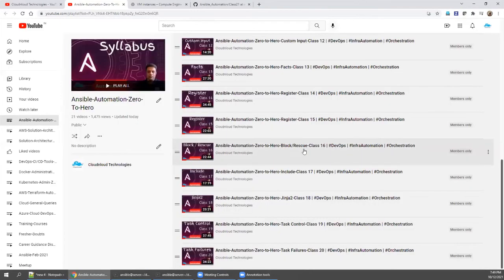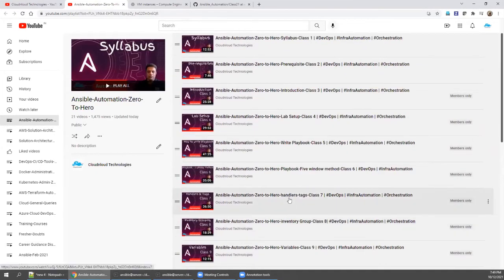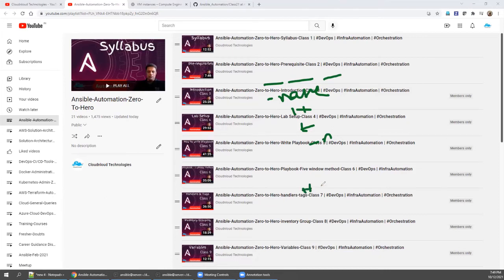So if you go above, there is handlers. If you go and see these handlers, automatically you write a playbook, hyphen name, right? And then hosts, and then tasks, then hyphen name. So you declare it, then you need to say handlers in the same playbook.